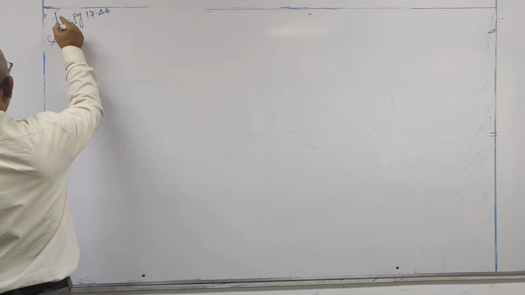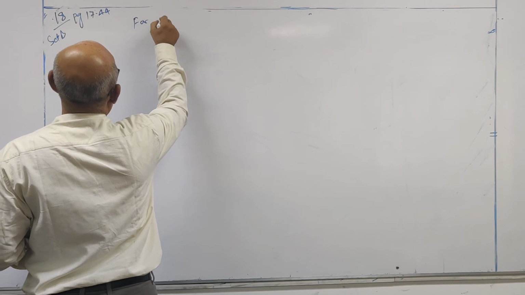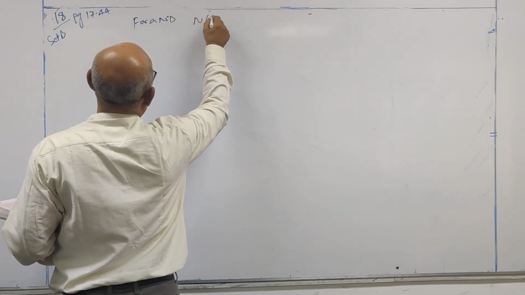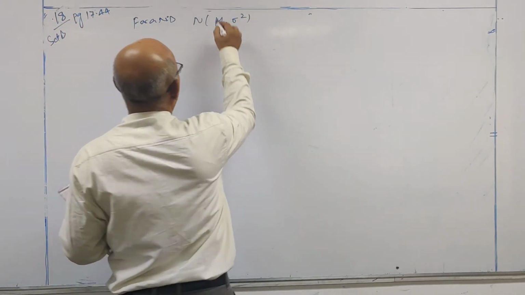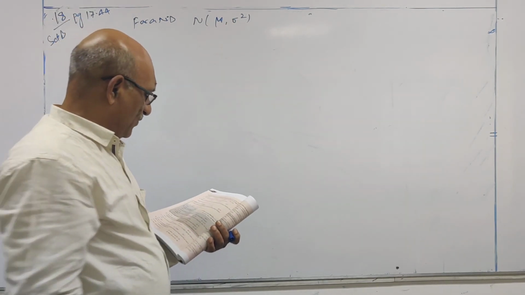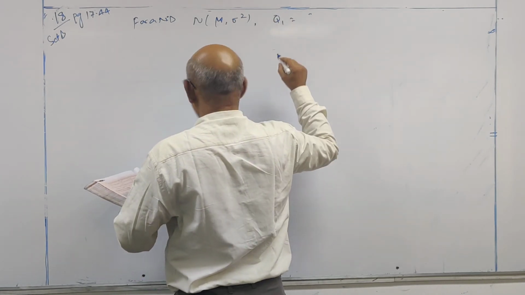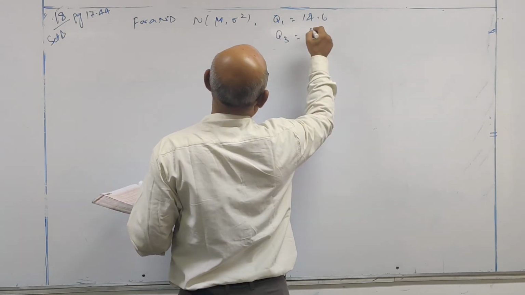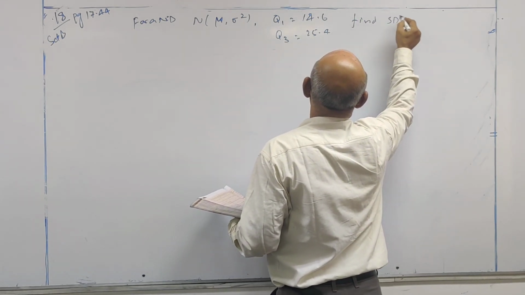Now look at the 18th question. For a normal distribution, how it is given in the study material? These are the two parameters, mu for mean, sigma square for variance. For a normal distribution, Q1 is equal to 14.6, Q3 is equal to 25.4. Find standard deviation.